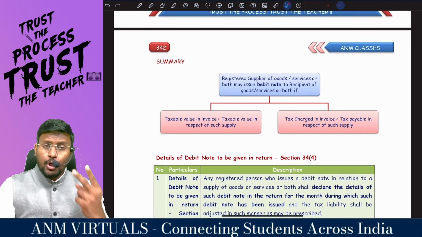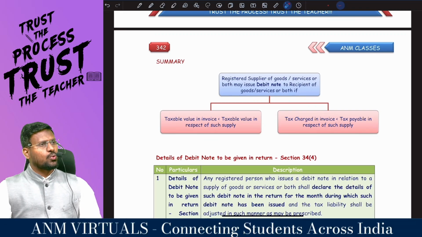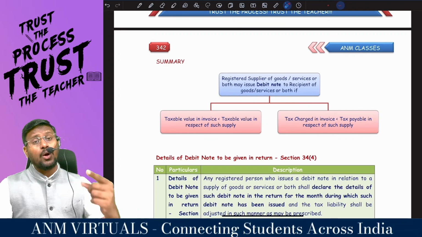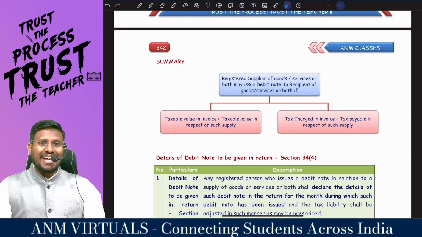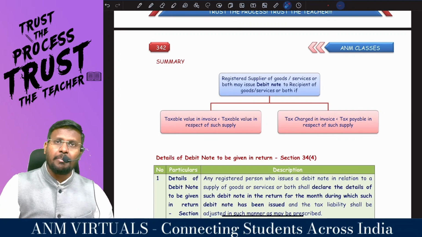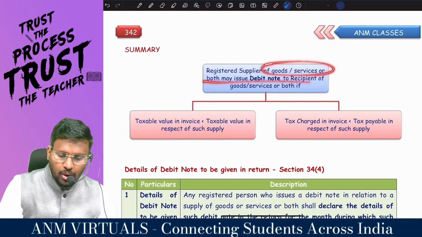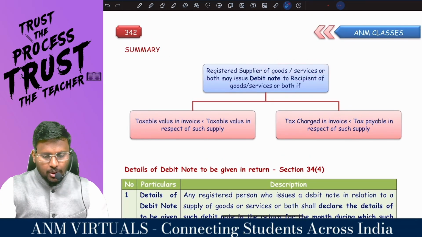Credit note will be issued. In two circumstances, what note will be issued? That means the value of supply shown is less, but the real value of supply is more, and the tax rate shown is less, but the real tax rate is more. Then the registered supplier may issue a debit note to the recipient of the